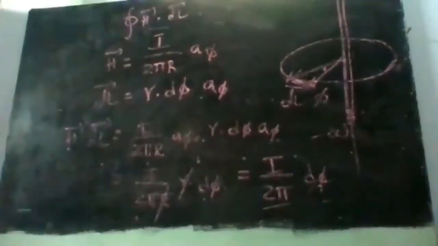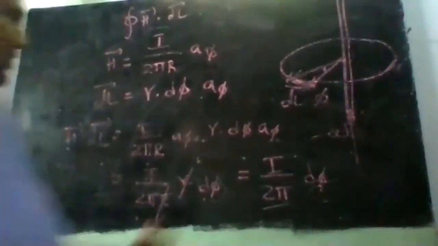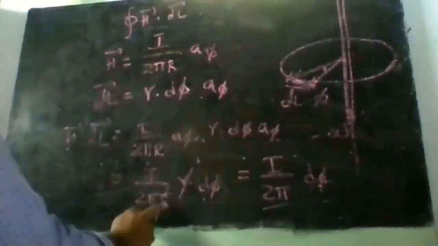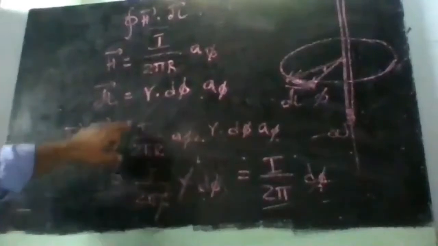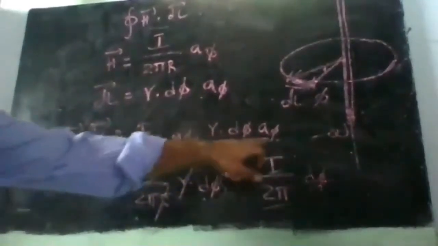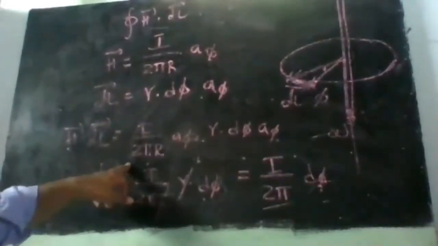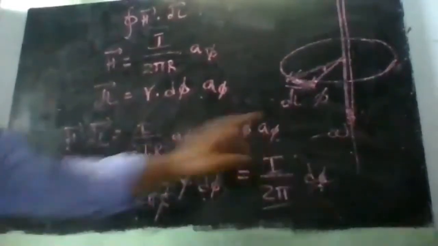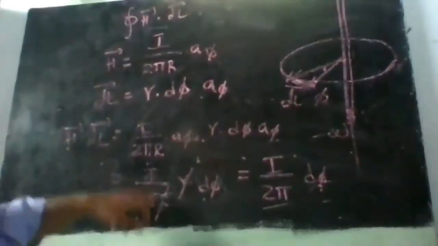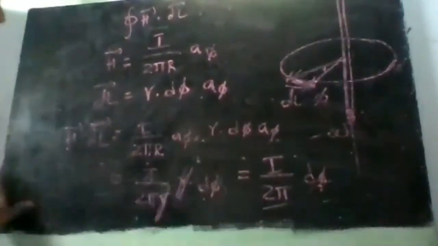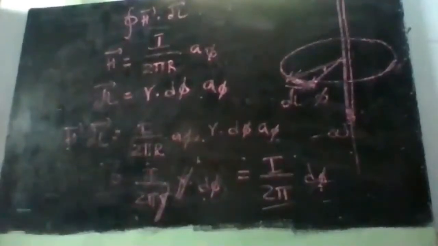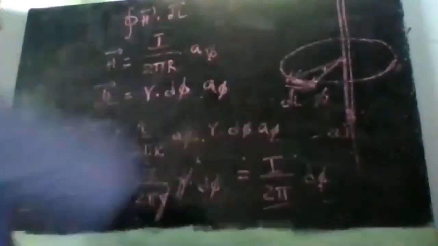Here r is basically the radius. That r and this r are the same, we are talking about the same radius. So H bar dot dl bar is equal to I by 2 pi r into a phi dot r d phi a phi. When I take the dot product, a phi dot a phi is 1. Capital R here is nothing but small r, so r gets cancelled. So I by 2 pi d phi. Clear with this?